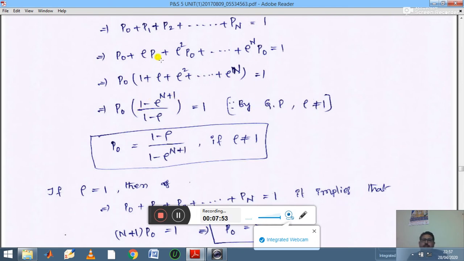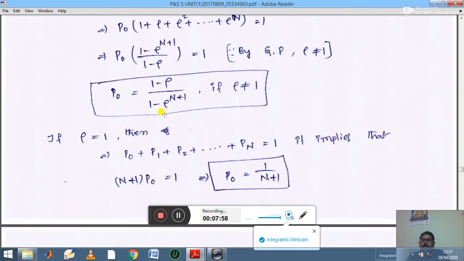So you need to remember this relation between these two. Then if you take the expression for P naught, you are getting P naught is equal to (1 minus rho) divided by (1 minus rho power n plus 1) if rho is not equal to 1. This is your P naught final expression.